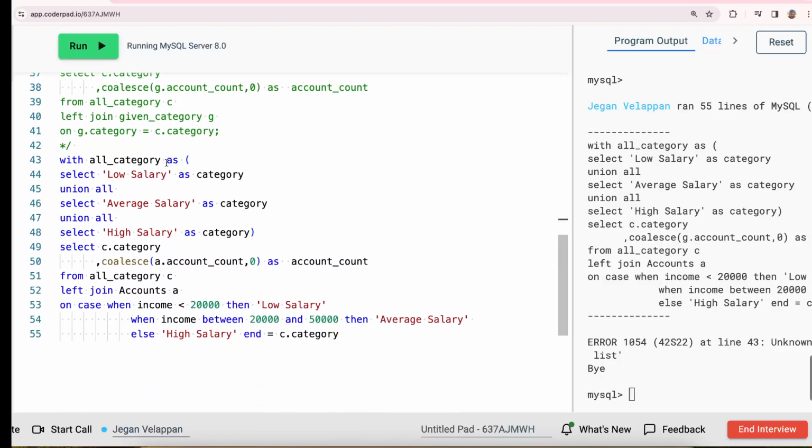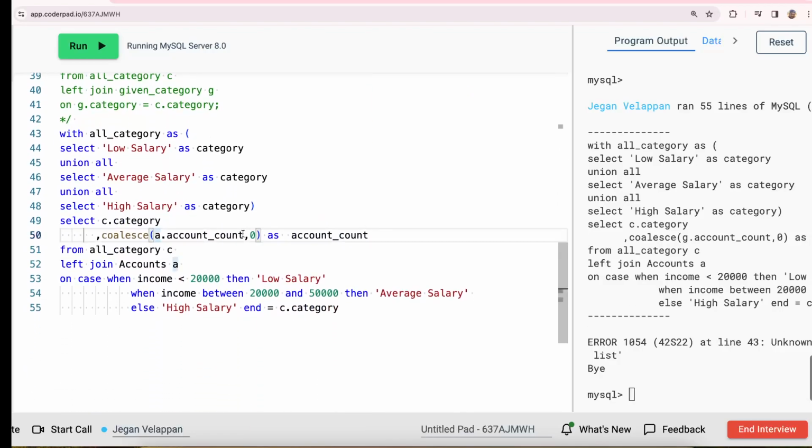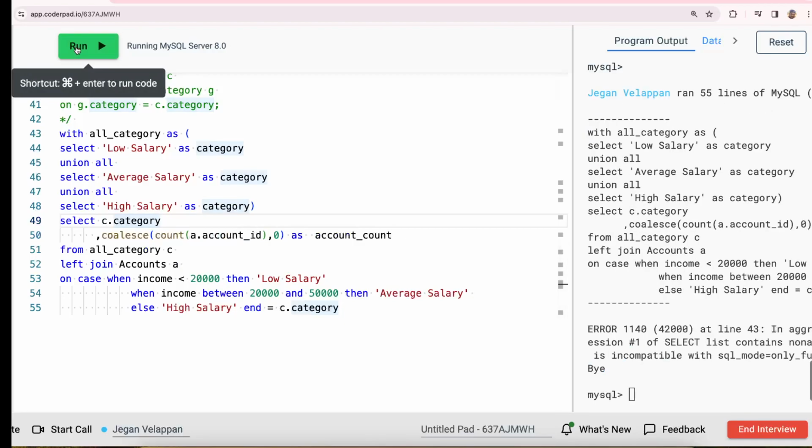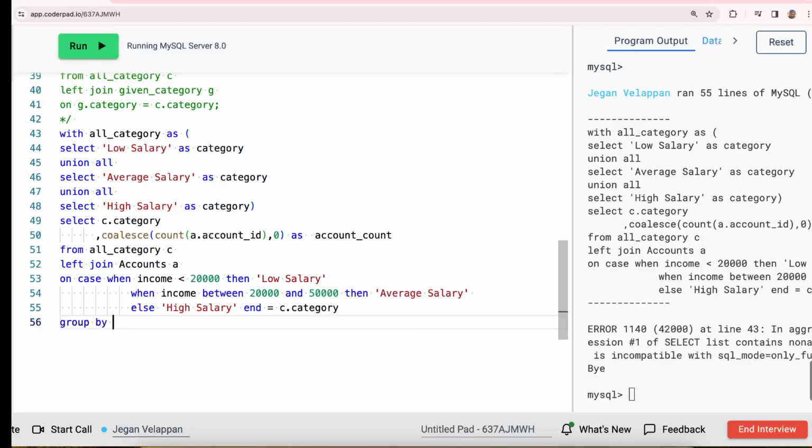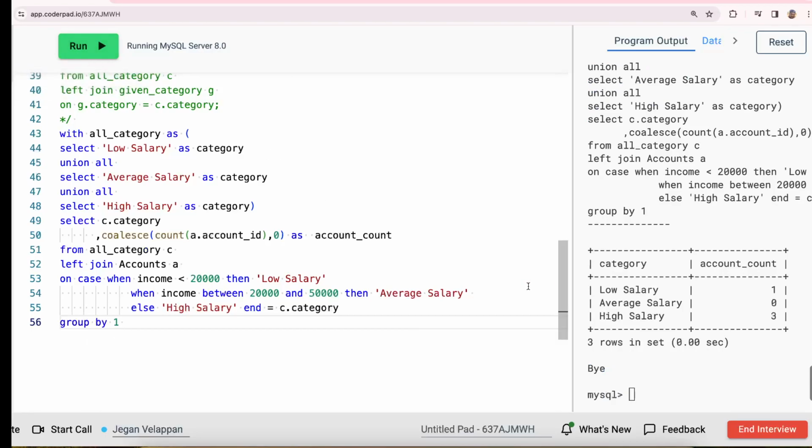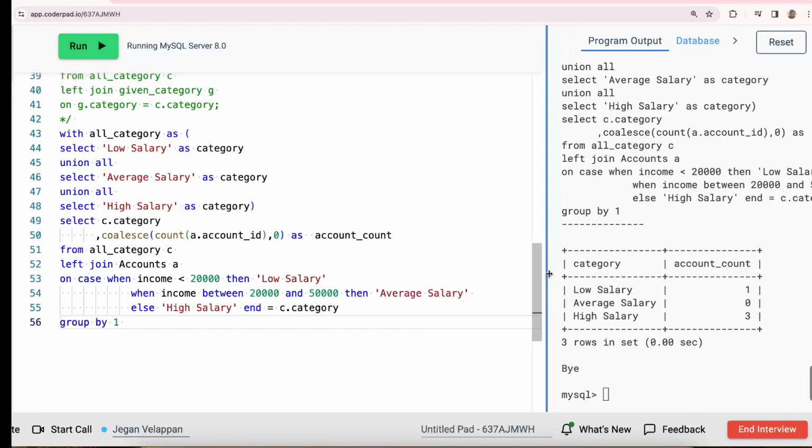We have to bring in that. So previously we used the CTE table, right? So this is A dot account ID. Since we use count, we have to use group by 1. So when you do that, I got the expected result.